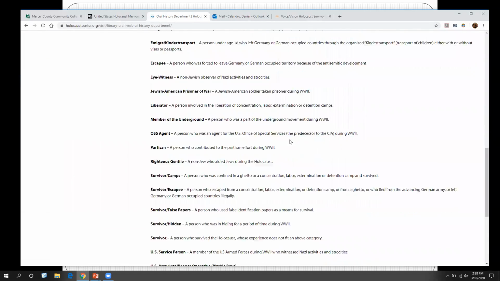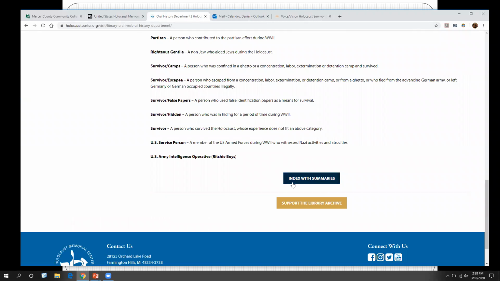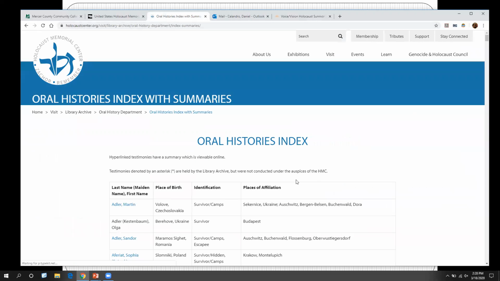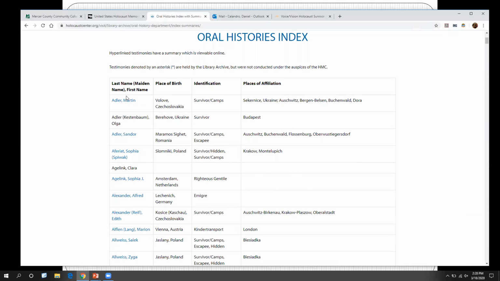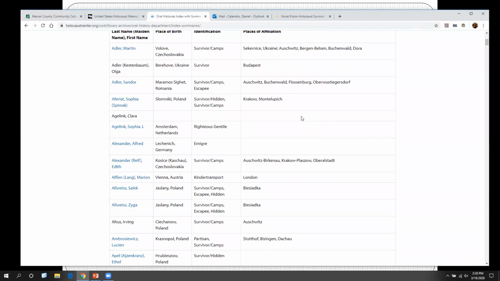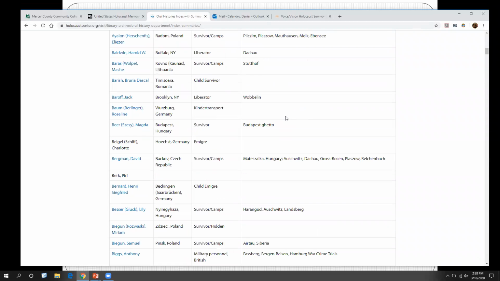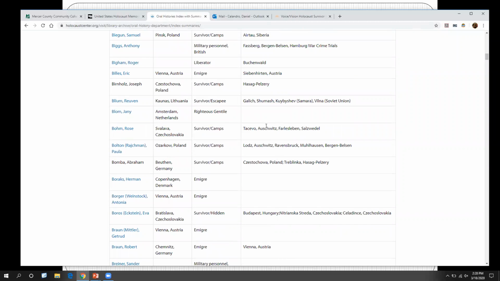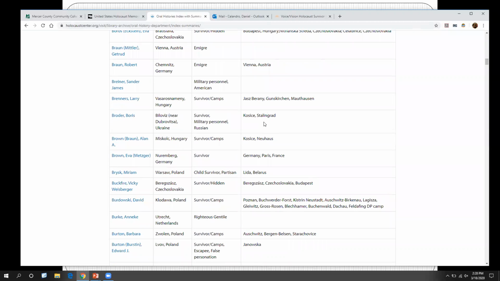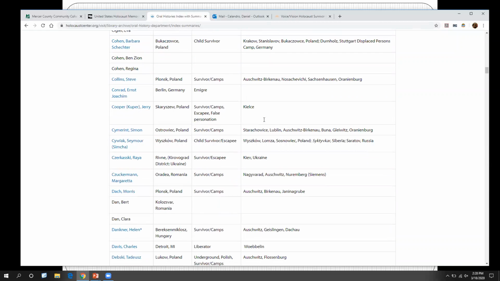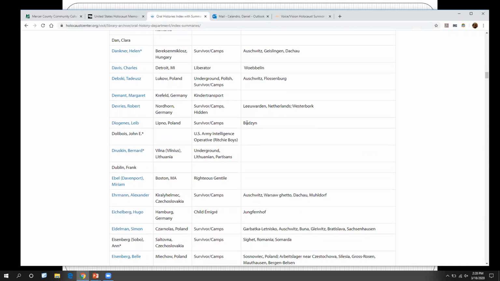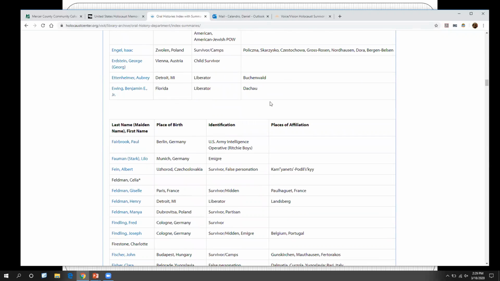And you can see that they have different categories, things like that. What you want to do is click on the index with summaries. This will give you a table with who these people are, where they were born, how they identified themselves. It goes back to those categories, places that they were. So if you were interested in a particular country or location, you can do that as well. Some of them you can see are more filled out than others, but this is another nice resource. As I said, it doesn't have a search feature, so you just have to scroll through and see, okay, this person looks interesting. Here's Auschwitz. Okay. So you can scroll through and see.